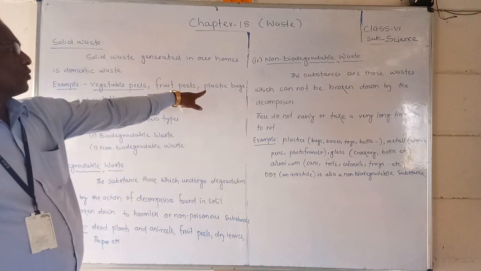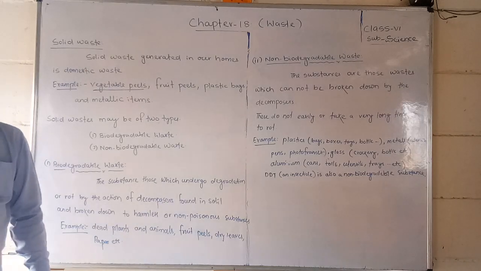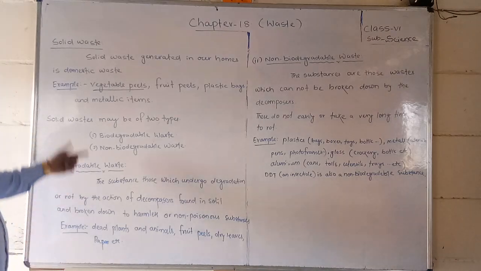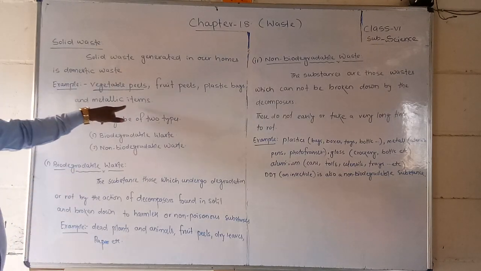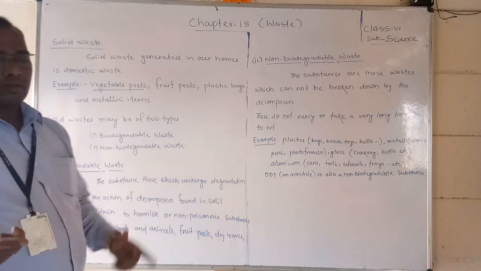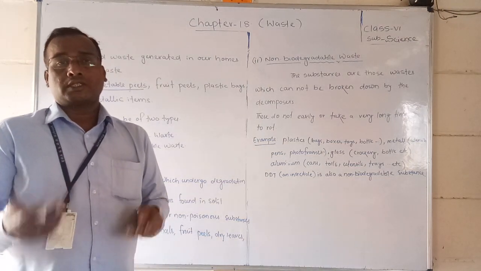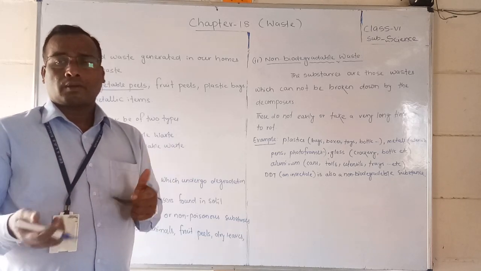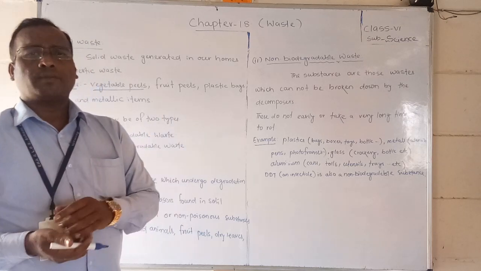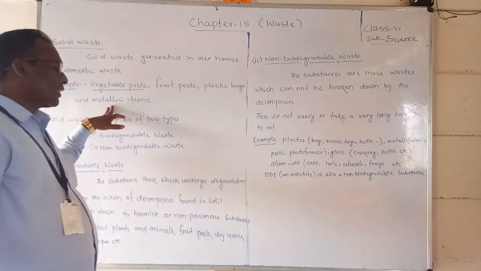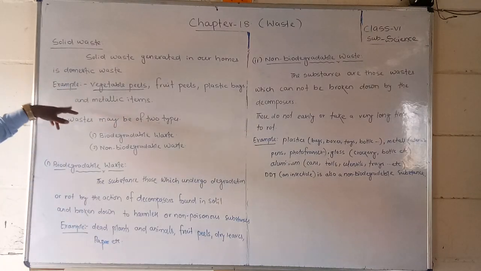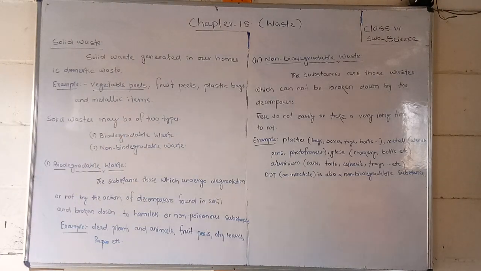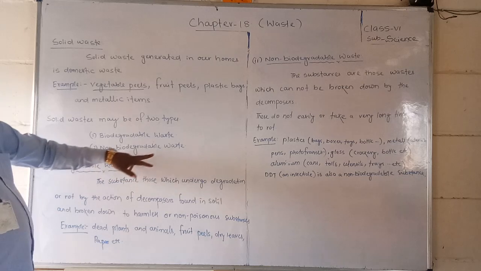Then there are plastic bags, polythene bags and carry bags. These are made of polythene, which we cannot decompose. Metal items also, like aluminum plates, utensils and vessels, iron and steel plates, and the iron tawa, are all made of metal. All of these waste things are called solid waste. Now solid wastes are of two types: biodegradable waste and non-biodegradable waste.